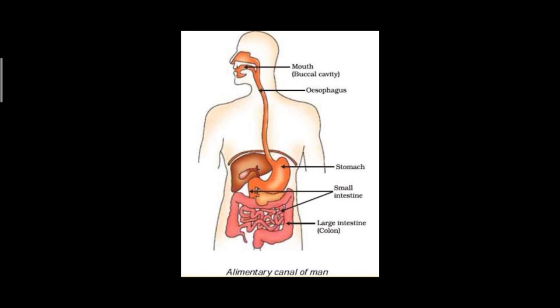We chew the food in the mouth and it passes to the stomach. That we already discussed last year. So you know about the alimentary canal. Alimentary canal is a continuous passage starting from the mouth and ending at the anus. In this diagram it ends at the large intestine. Anus is the part of the large intestine. That means where the food moves is called alimentary canal. So the alimentary canal carries food through different parts of the digestive system.